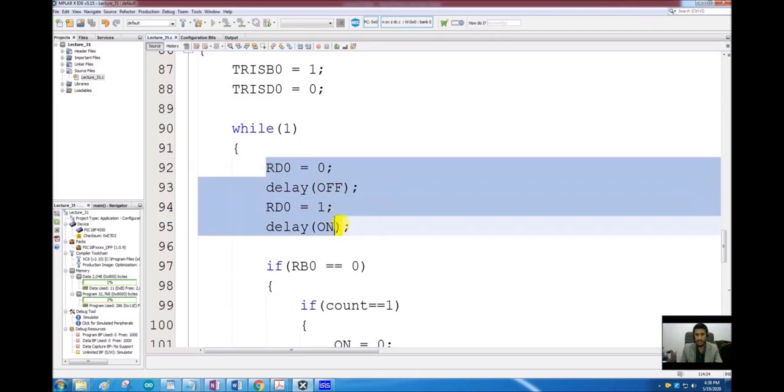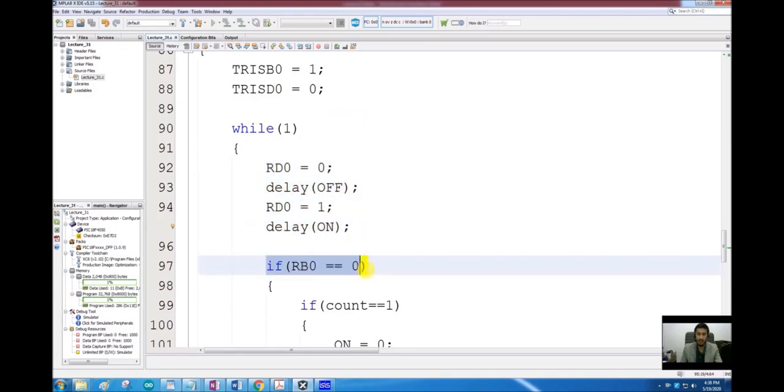So after each one complete cycle of the waveform, each 1 and 0, I have to manually check whether this button was pressed or not. So we experienced this, that sometimes even if we press the button it is not recognized. Why? Because it is somewhere inside the delay subroutine, and the button press was missed. And to avoid that, when we press the button for a longer time, it records 2 to 3 or even more button presses. So that is an issue.